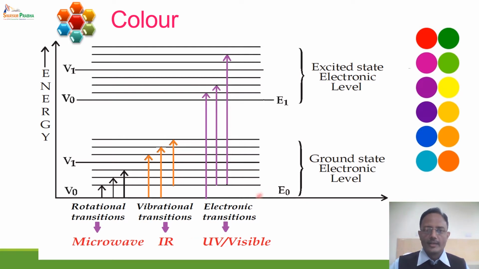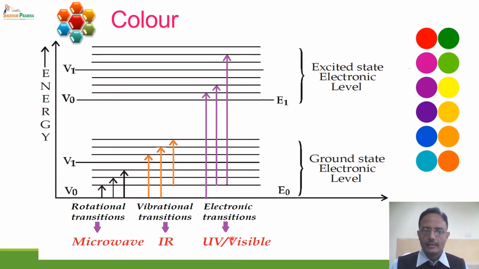It means that if the energy gap between the ground state and excited state is large, then the energy required for transition will be high. As a result, the absorption will take place in the UV region and the compound will appear colorless. On the other hand, if the energy gap between the ground state and excited state is small, then the energy required for transition is small. As a result, the absorption will take place in the visible region of the spectrum.